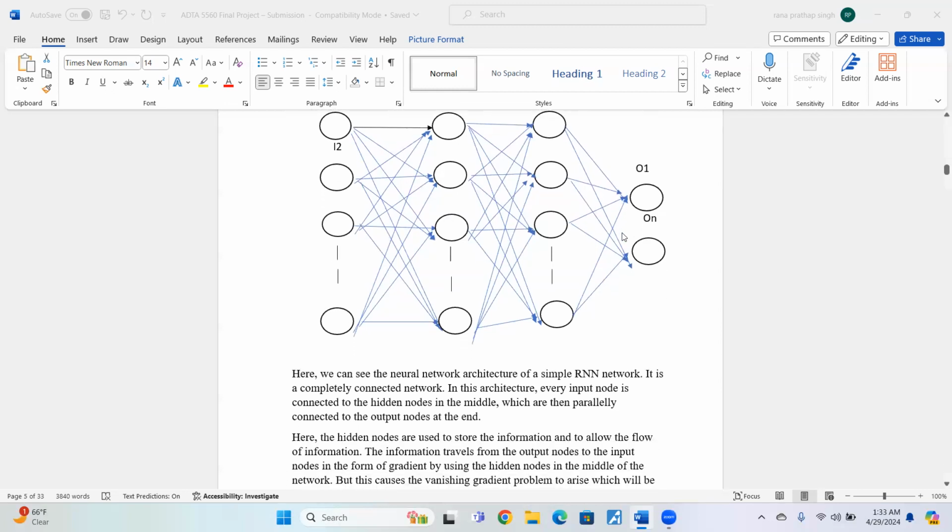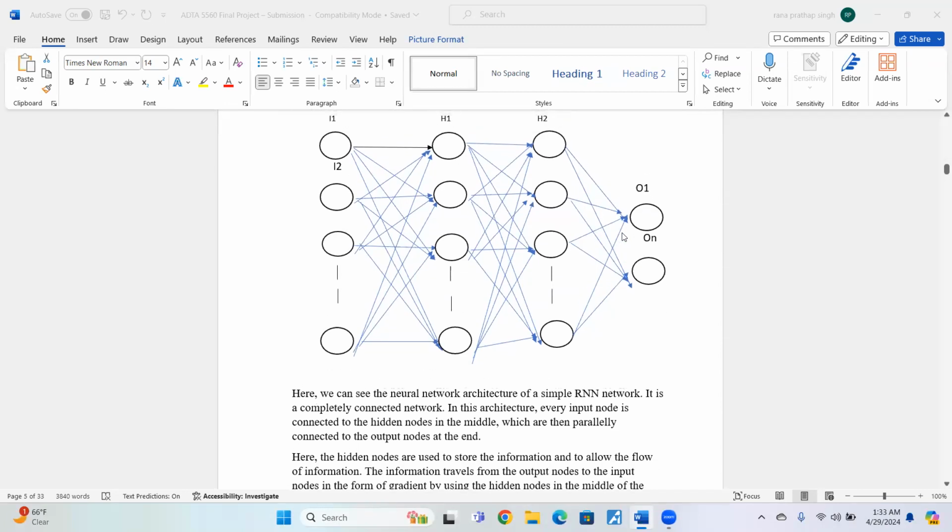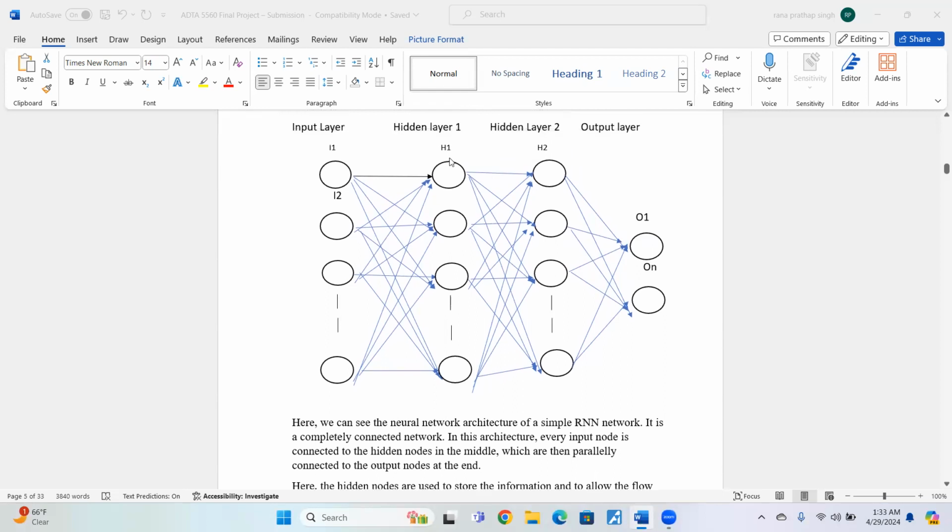Here the hidden nodes are used to store the information and to allow the flow of information. These hidden nodes carry the information. The output layer sends the information back to the input layer through the hidden layers in between, in the form of gradients.